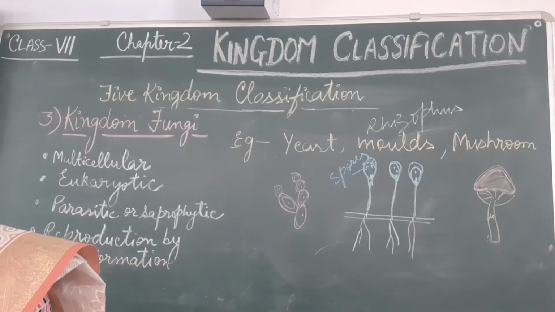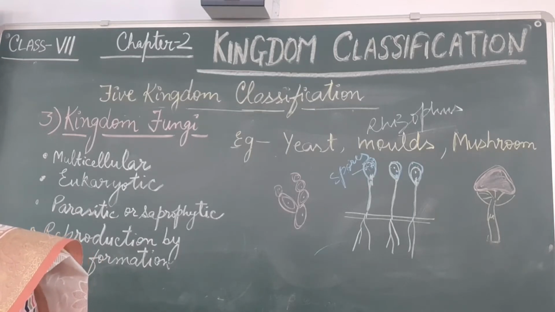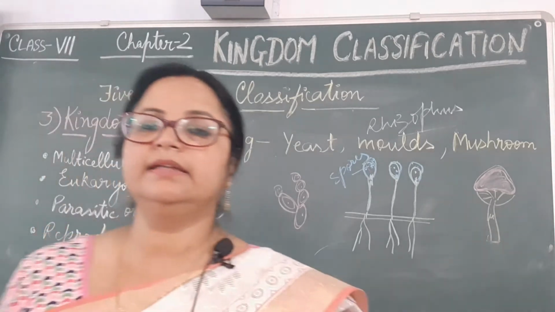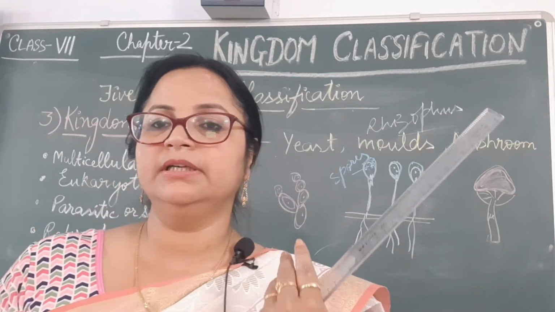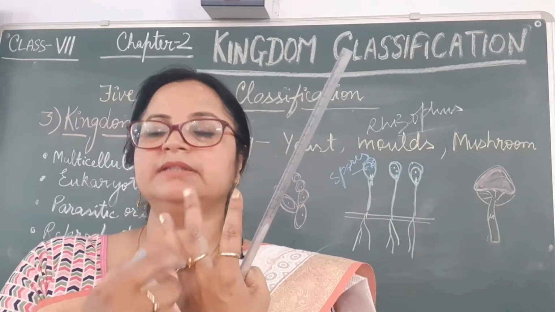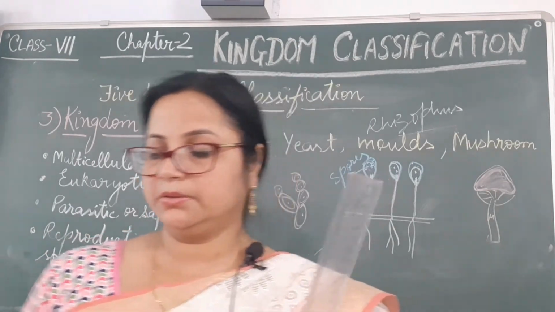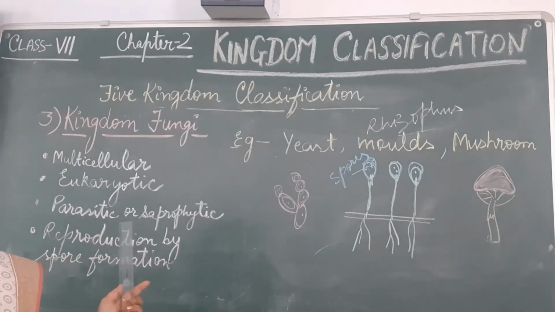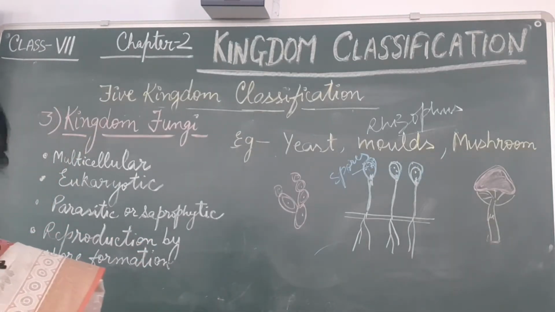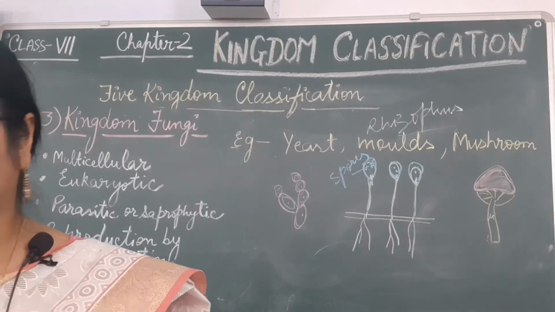A type of fungus lives between the toes in humans and causes terrible itching. This disease is known as athlete's foot. It is present in between the toes of the foot, and it can cause itching also. So not only are there importances of fungi, but harmful effects of fungi are also there.